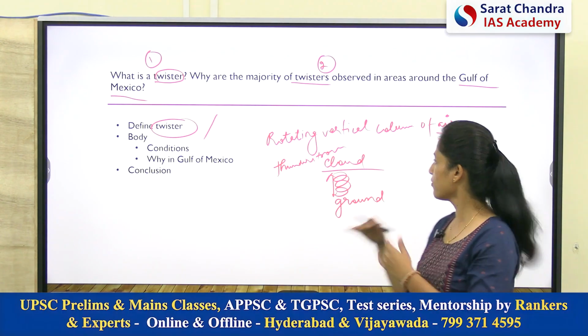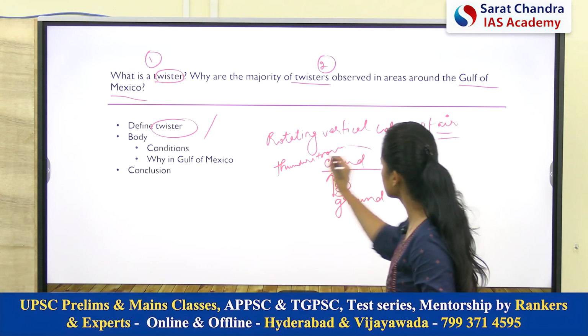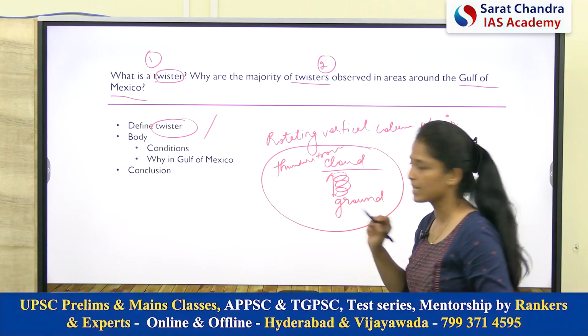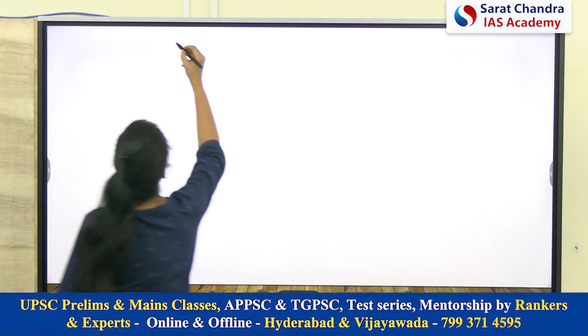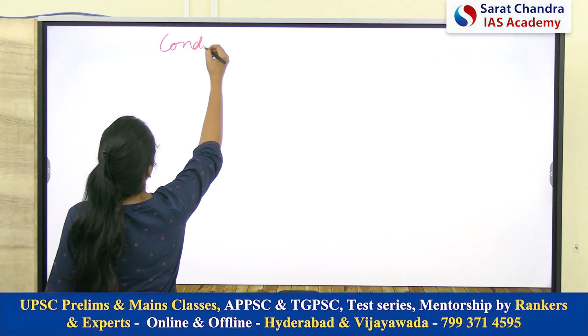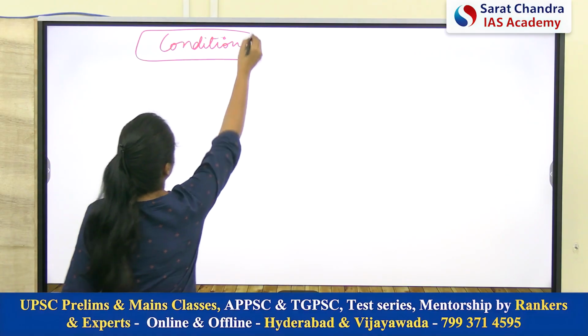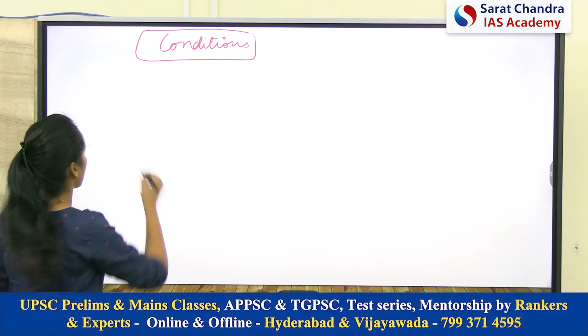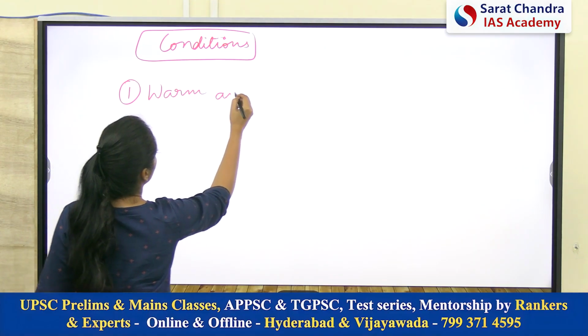Okay. Now we will discuss the conditions, that because of what conditions this type of scenario is created. So let's discuss the conditions. See, the primary condition for the formation is the presence of warm and moist air.